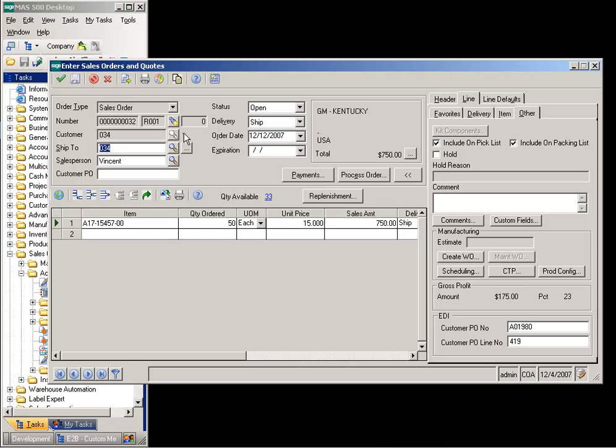As a result of the update we just performed, a sales order, number 32, release 001, has been created in MAS 500 as a release against a blanket sales order. 862 sales orders will be created by date required and by ship to customer, including all items required for that date for the combination. In the lower right corner, the customer PO number and PO line that was received with the 862 is stored on the sales order for printing on the invoice and for 856 ASN Processing.